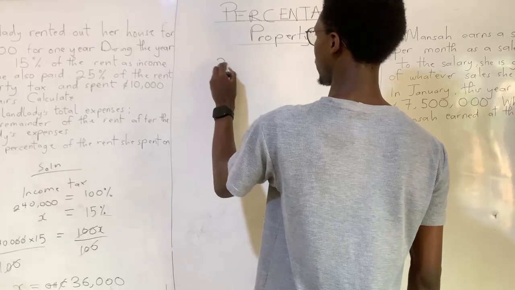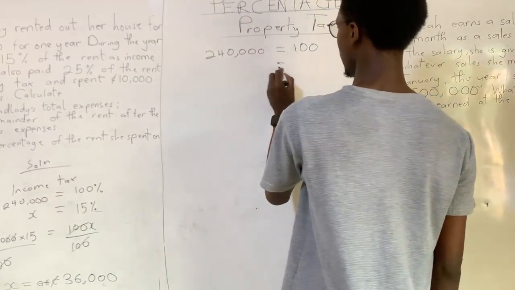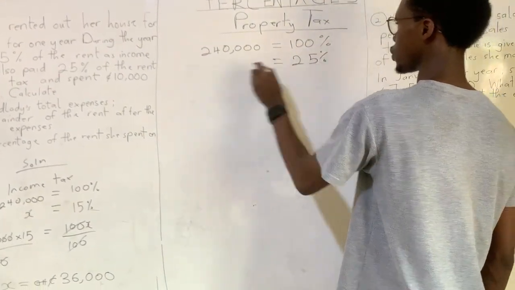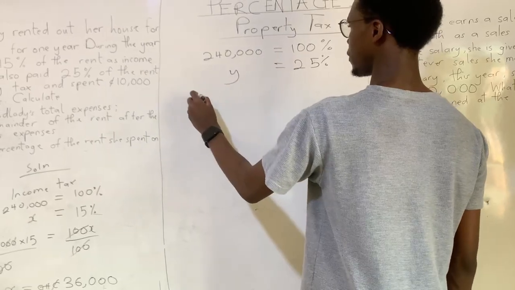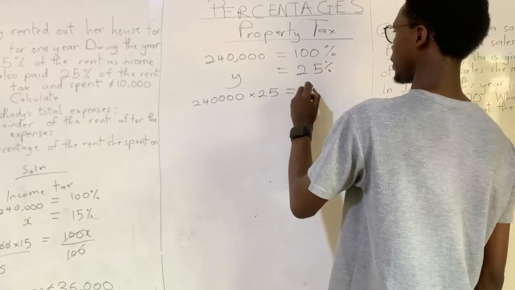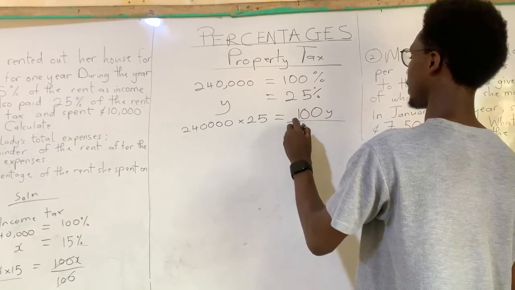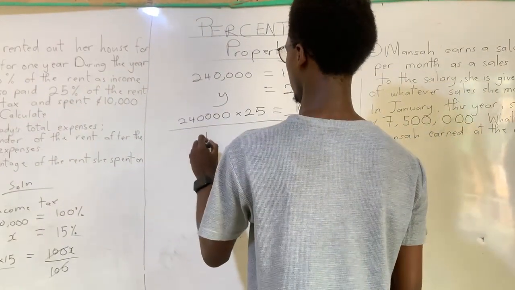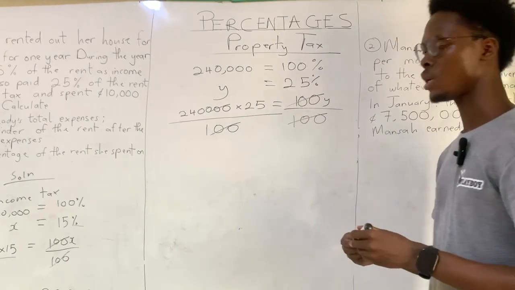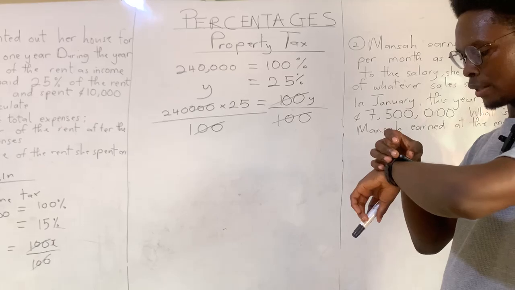Now we know that 240,000 is equal to 100%. If that is equal to 100%, then that 25% is going to be what? We don't know, so we can put y here. You have 240,000 times 25, then 100y. You divide by 100 because we're looking for y. This takes care of that. 2 zeros take care of those 2 zeros. Now we have 2,400 multiplying 25.